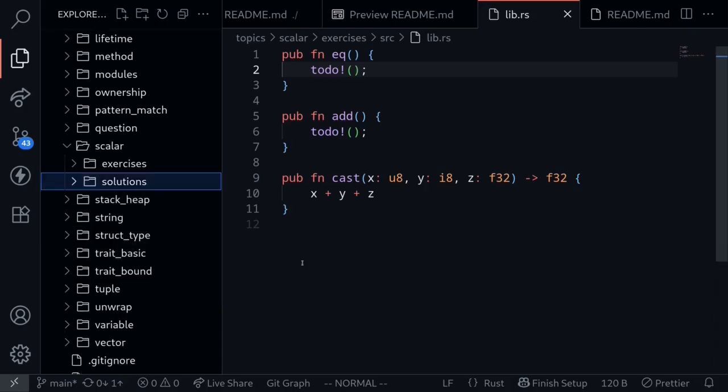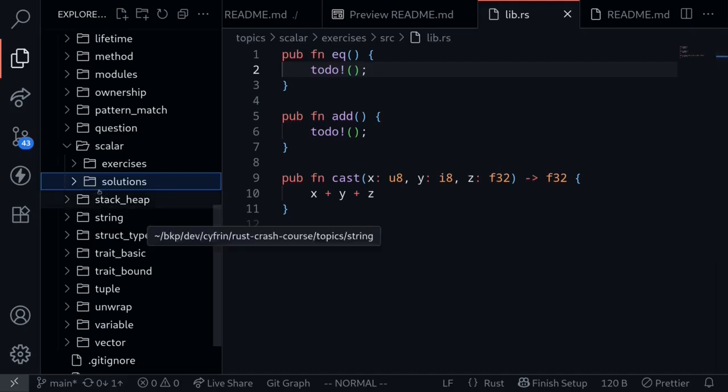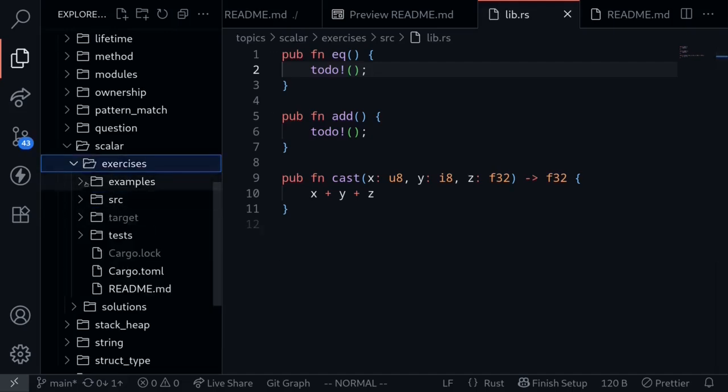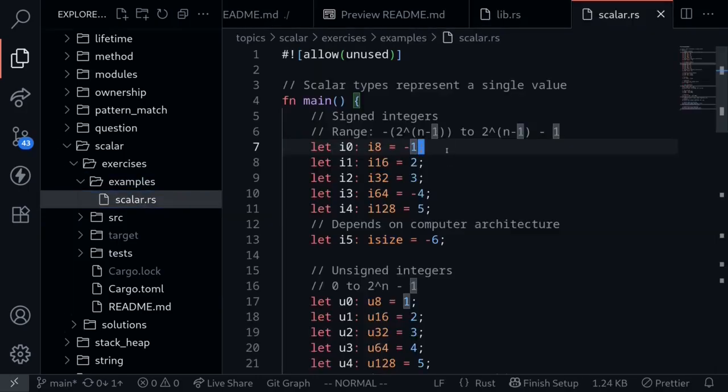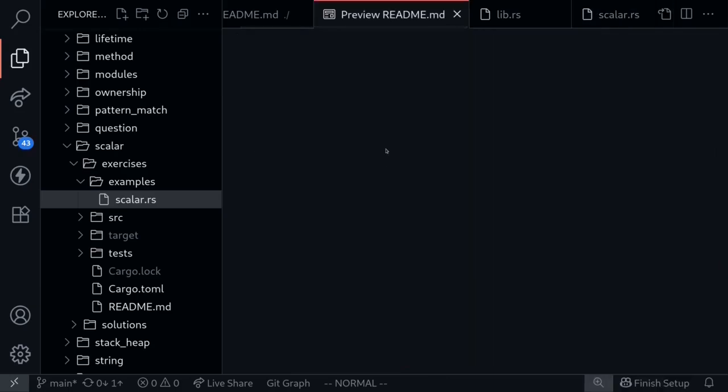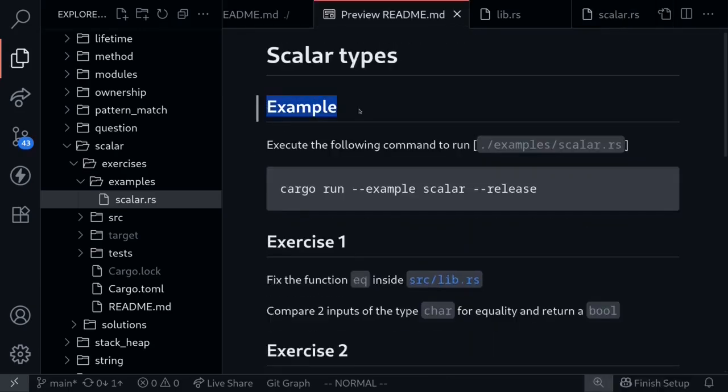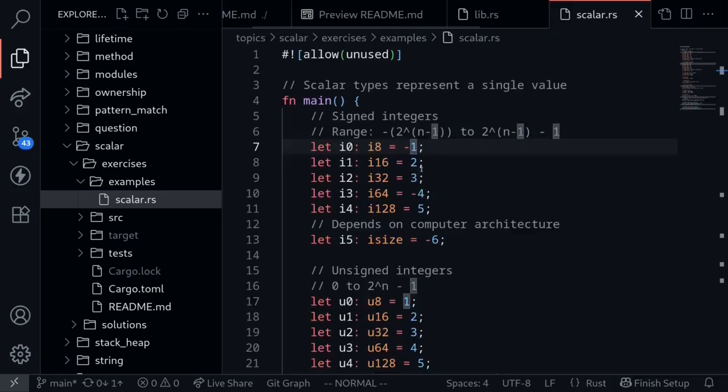The code examples that I will be showing you in this course can be found under Exercises, Examples, and then clicking on the file. For example, clicking on scalar.rs. Here's the code example that I will be using when I teach about the topic for scalar types. And again, to execute this code, the instruction is given here under the section called example. If you execute this code, this will execute the example that is inside here.